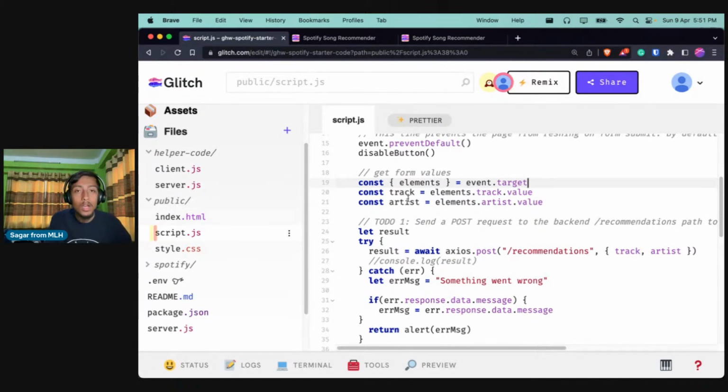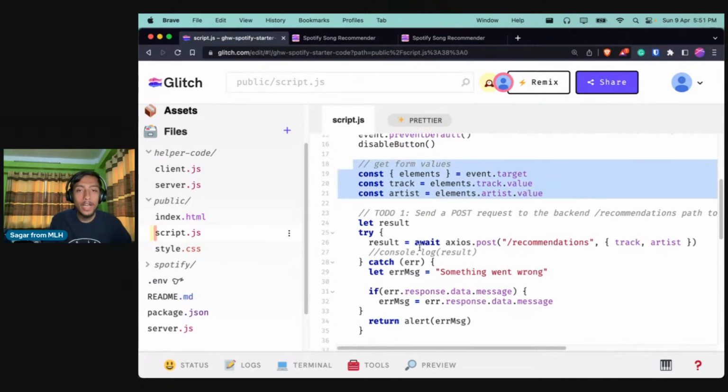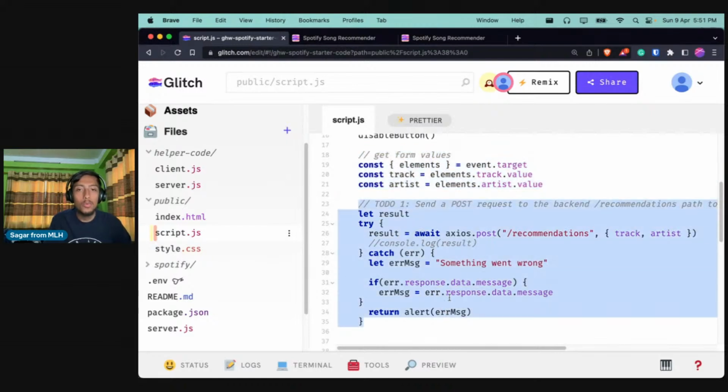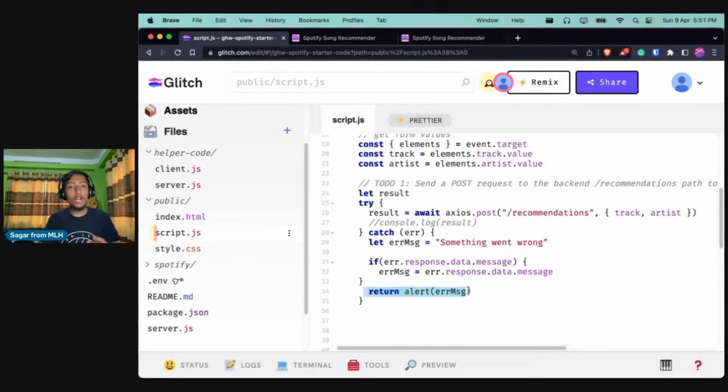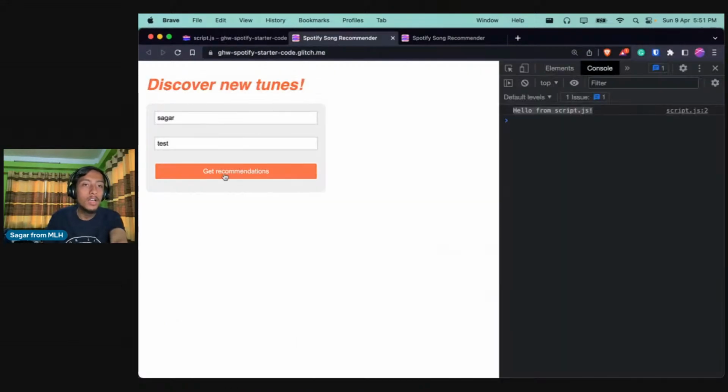Cool. So we have got the form values, and now in the post request, we are sending a post request to a path called slash recommendations, passing the value of track and artist, right? And we are catching the error if there is any, and then we are also returning an alert message if there is an error. Awesome. So that is what we are trying to do. And now let us try to save and see what happens. So if I save and try to send a song again, so Love Story and Taylor Swift. Let us see what happens over here.